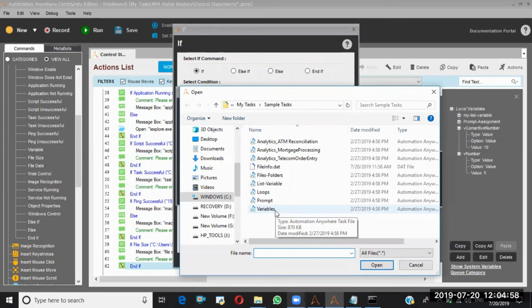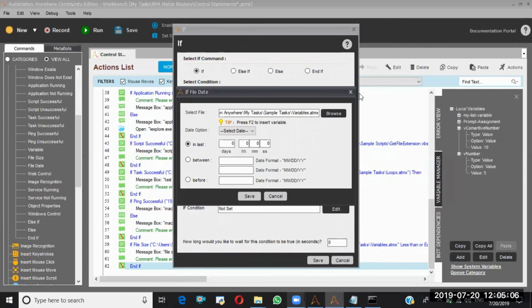This was created on the second month, 27th day, 2019. In the last, I'll say 365 days. So if this file has been created in the last 365 days, that means in the last one year, this should execute.